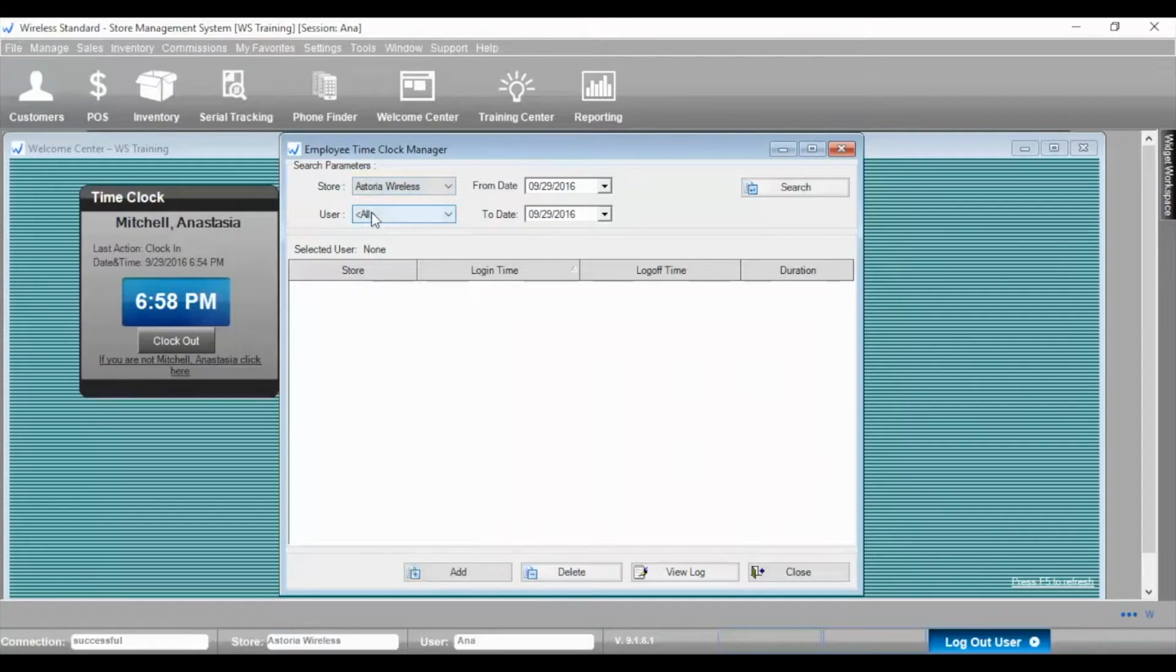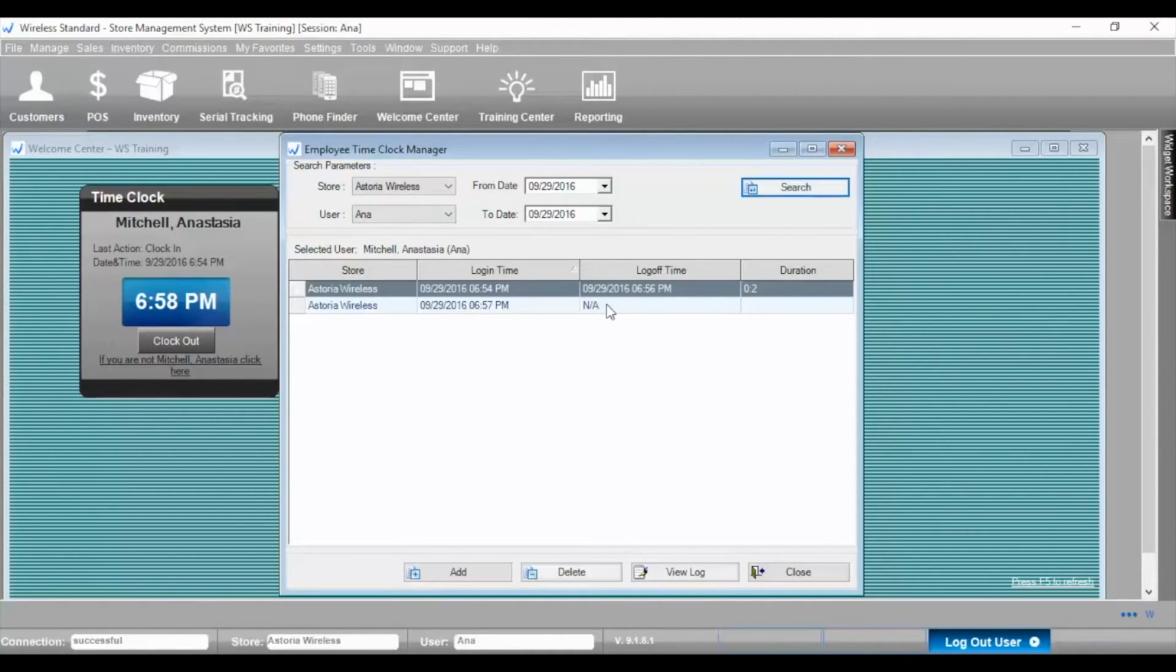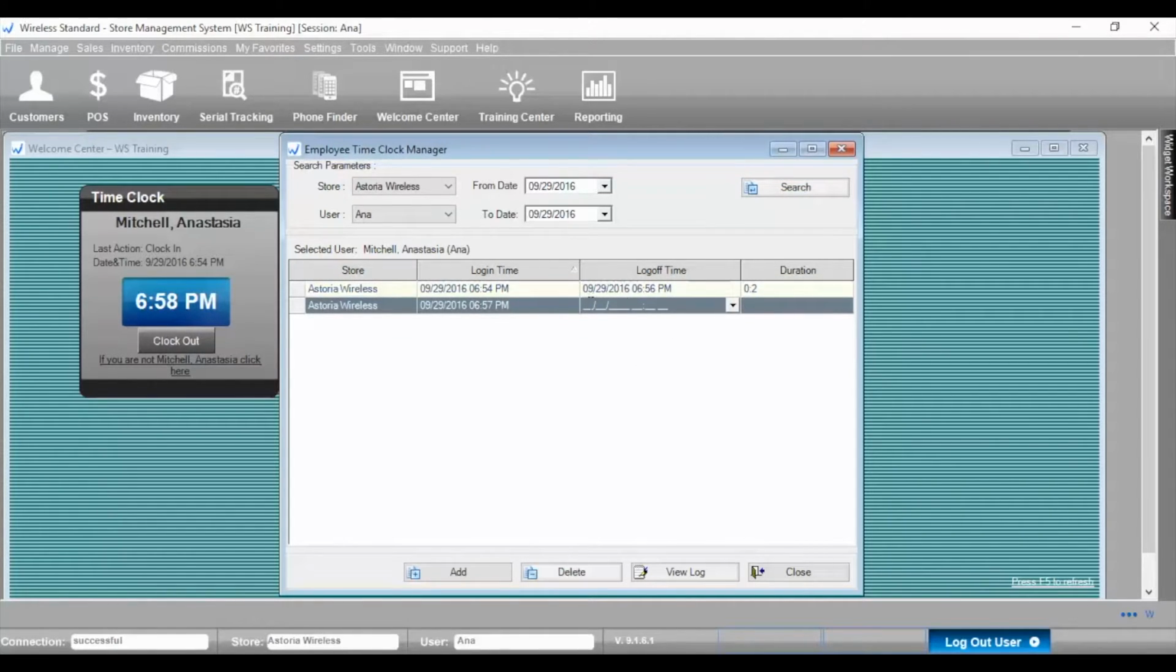Select Store, Username, Date, and hit Search. You may adjust date and time directly in a record line. Click Duration section to see the updated hours.